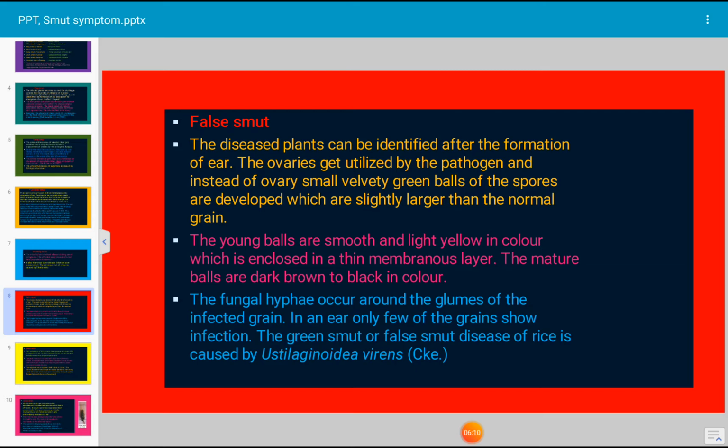The fungal hyphae occur around the glumes of the infected grain. In an ear, only a few of the grains show infection. The green smut or false smut disease of rice is caused by Ustilaginoidea virens.